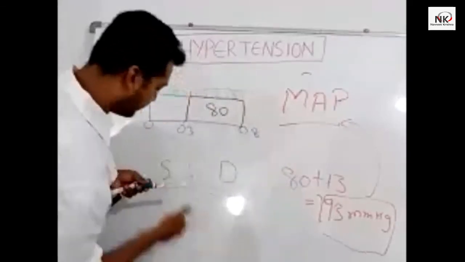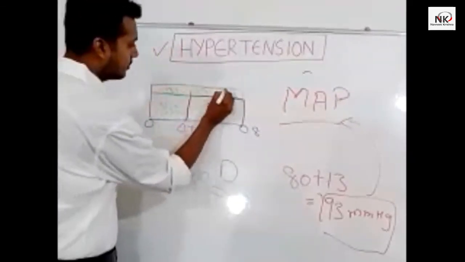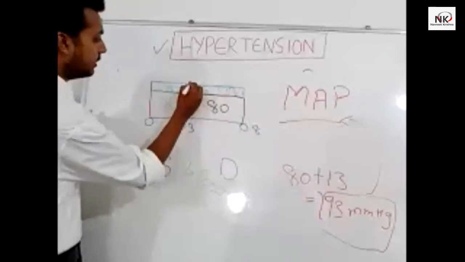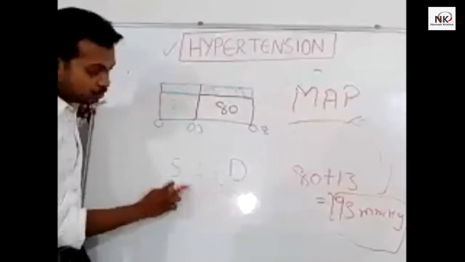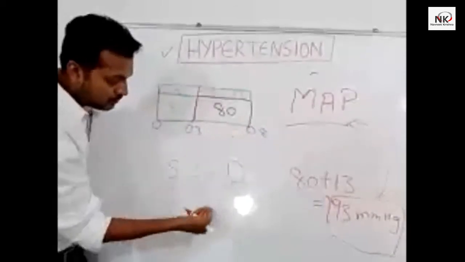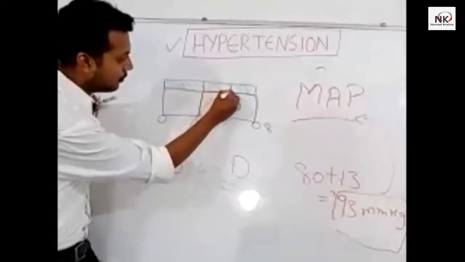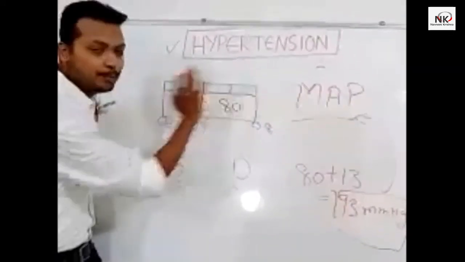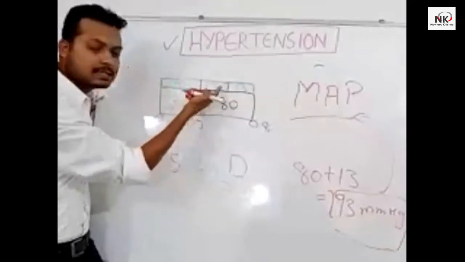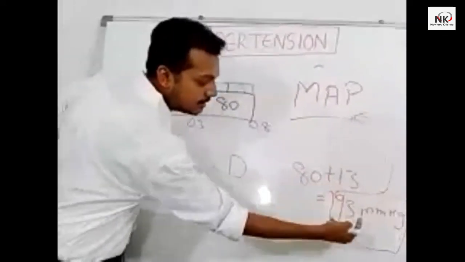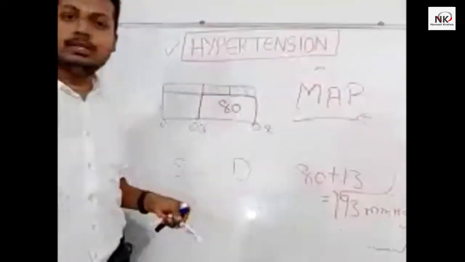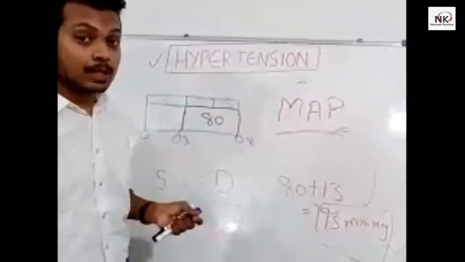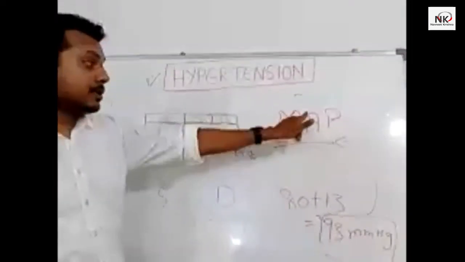We have divided that 40 into one third, one third, one third. So three times we divided that 40 and then we came to know: 80 plus 13, 80 plus 13 throughout the mean. So that means 80 plus 13, 93, is the mean arterial pressure throughout the whole cycle. Only arterial. I am not talking about the whole system, not capillary, not venous. Only the mean arterial pressure.